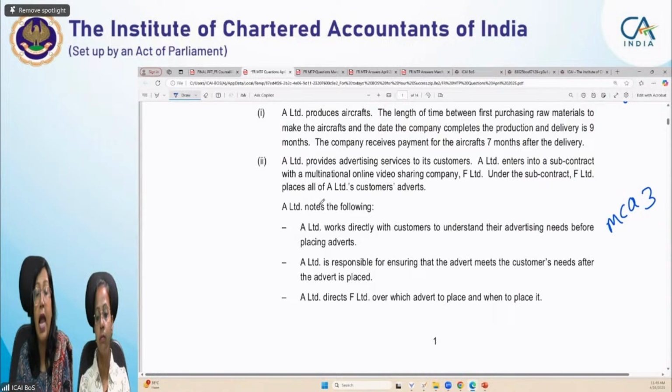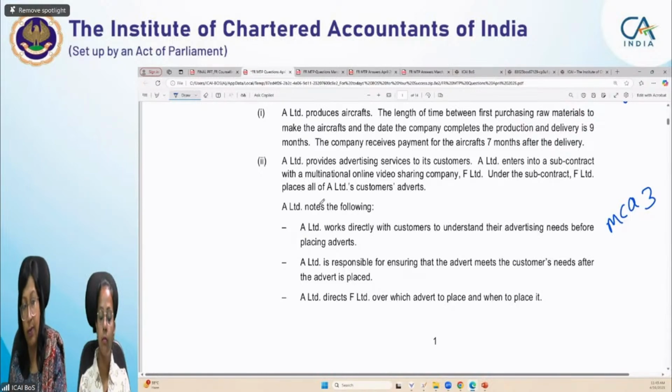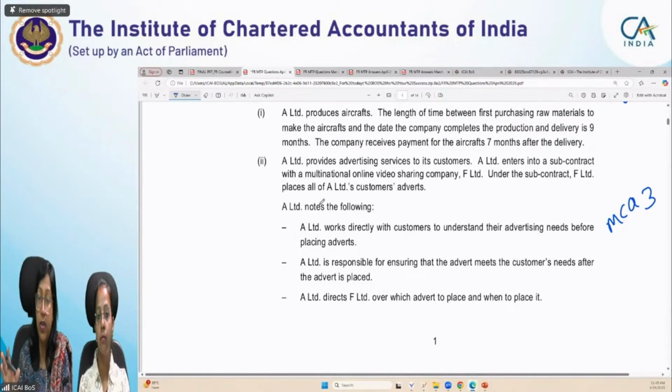A Limited enters into a subcontract with multinational online video sharing company F Limited. Under the subcontract, F Limited places all of A Limited's customers' adverts, means they have subcontracted with F Limited, and whatever advertisement contract they get for its customers, they give it to F Limited. Every advertisement which is to be placed in online videos is placed through F Limited. Okay, A Limited notes the following.